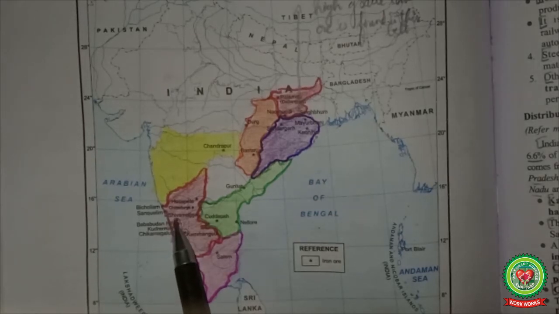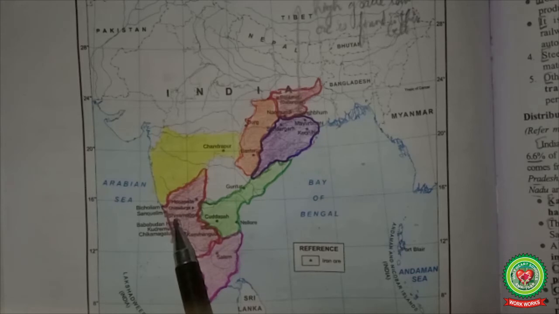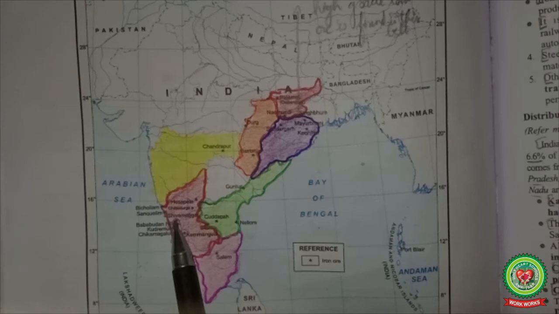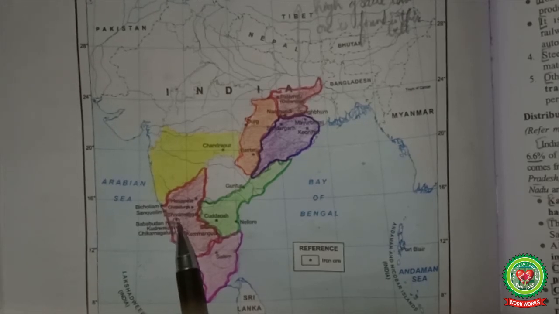Children, Kudremukh mines located in the Western Ghats of Karnataka are a 100% export unit. Kudremukh deposits are known to be among the world's largest. The ore from this belt is transported through a pipeline as a slurry, that is in liquid form, to the Mangaluru port.